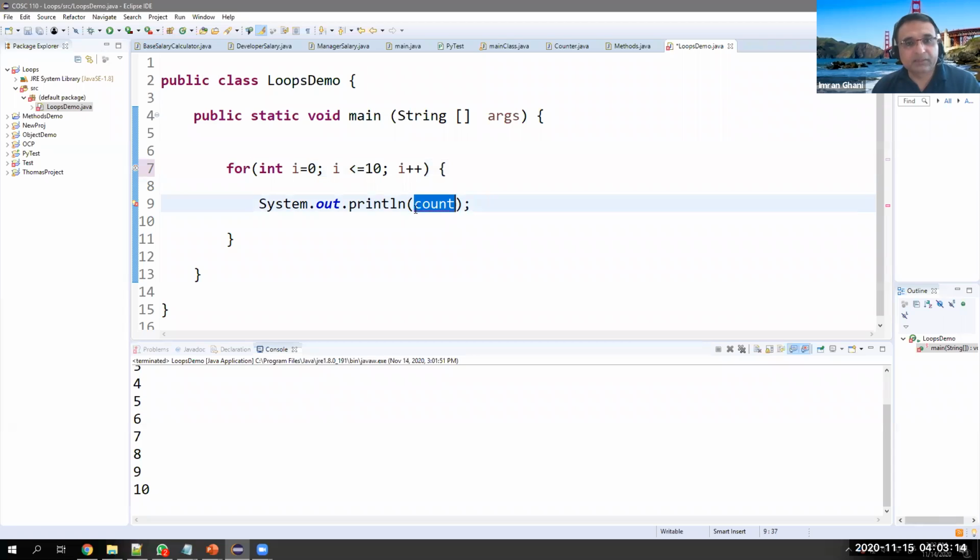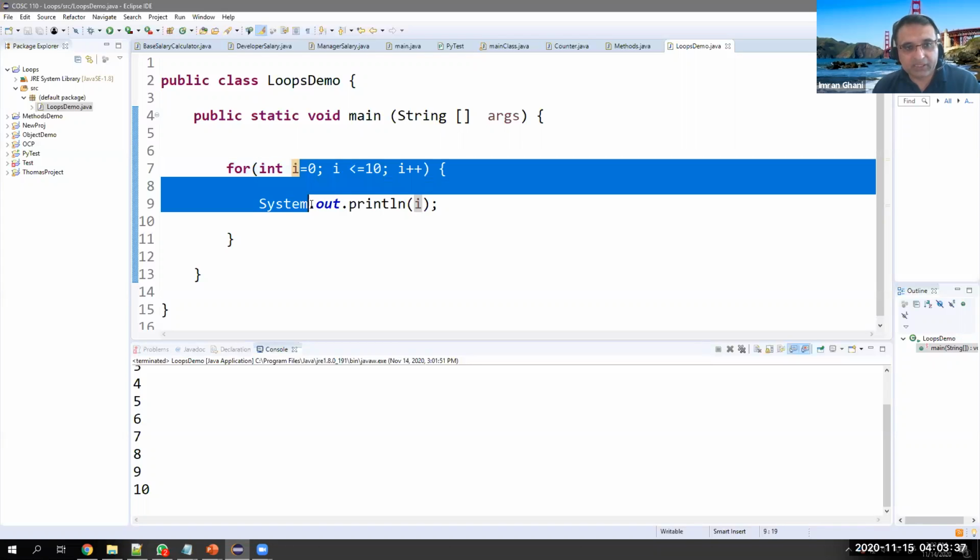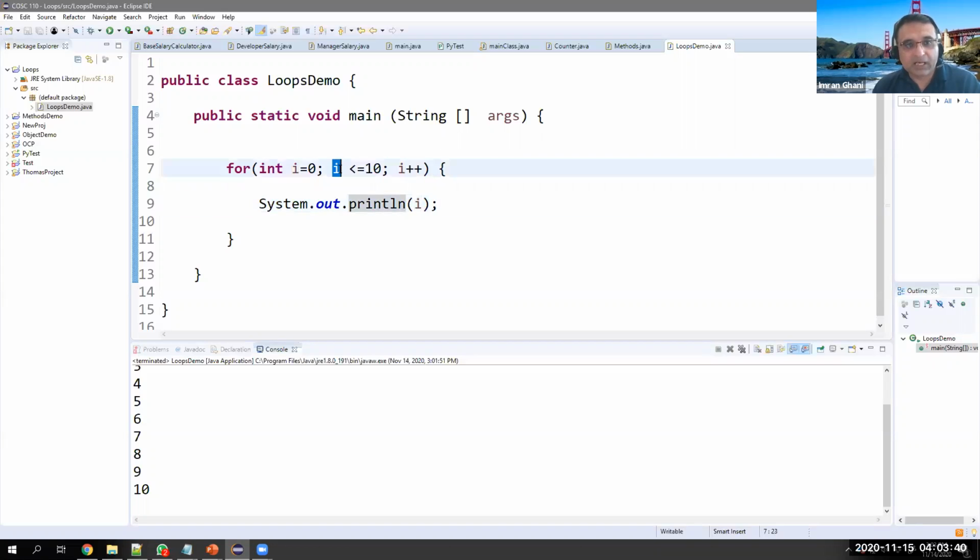Now I want to print 1 to 10. Okay, so let's see carefully. Are we printing 1 to 10 or more than that? Okay, so let's see what is going on. i is 0, and it will check the condition first before entering inside the body of the loop. i, which is 0, 0 is less than or equal to 10, true. Now enter the body, print 0. What is i? i is 0.